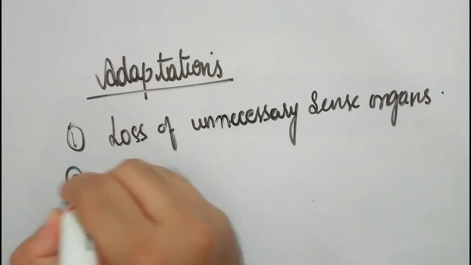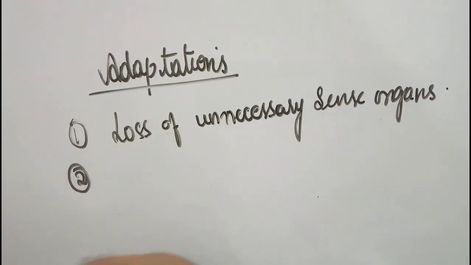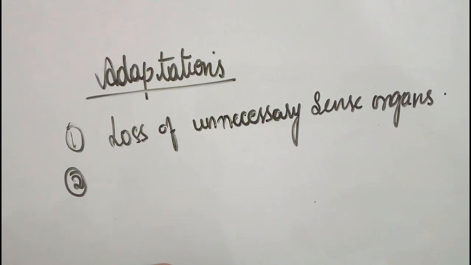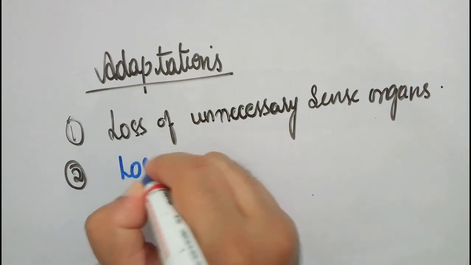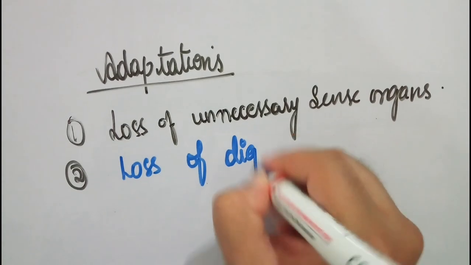The second important thing is loss of digestive system. When the parasite is already getting enough nutrition, that too in the most digested form, it doesn't require a special kind of digestive system.